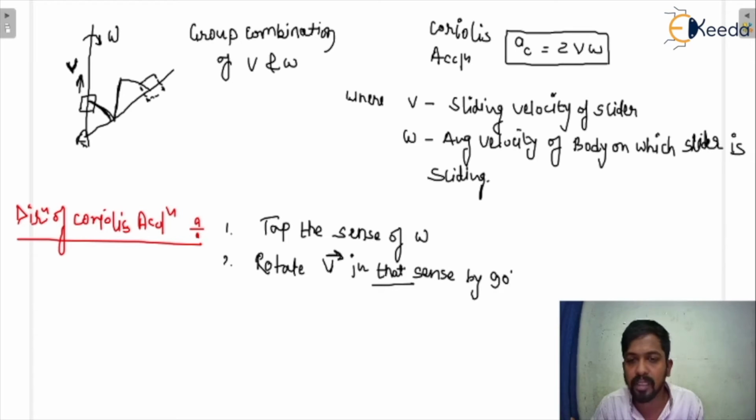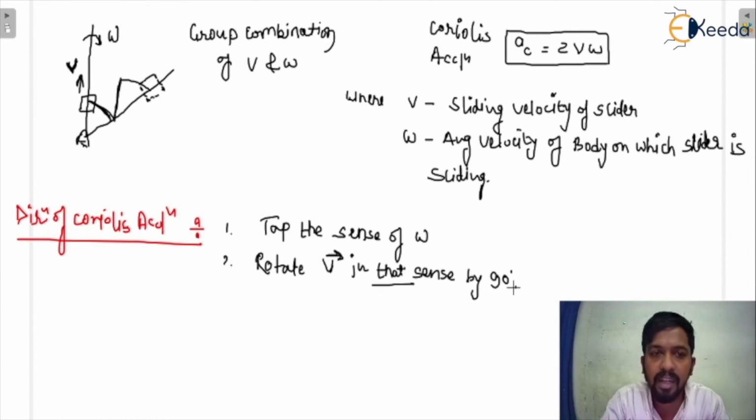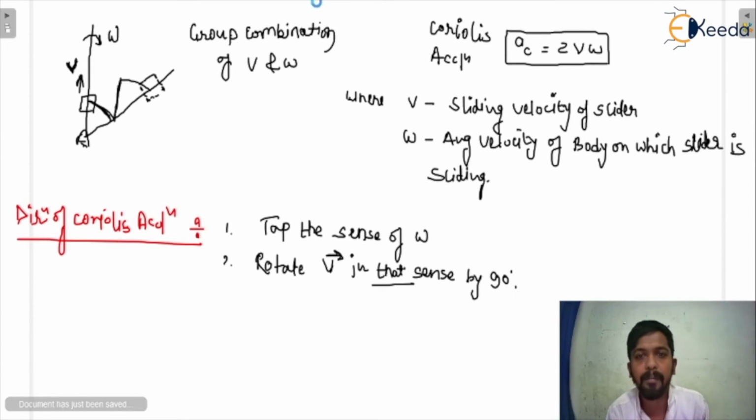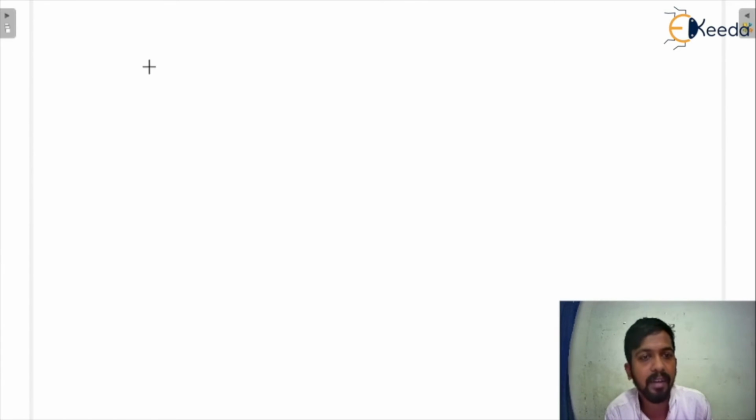So this is the two-step procedure for finding out the direction of the Coriolis acceleration. First you tap the sense of omega, and then you rotate the v vector in that sense by 90 degrees. Let me give you an example so that you will be able to understand.